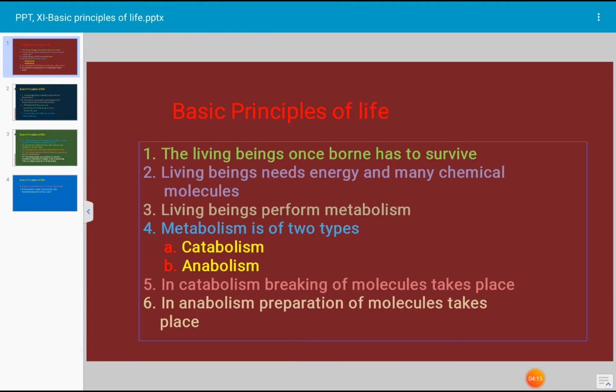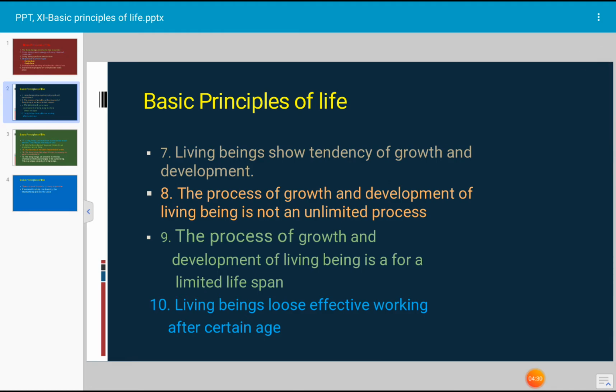And reproduction in living organisms occurs by two methods. That is asexual reproduction and sexual reproduction. Asexual reproduction is a process in which gametes are not produced, sex organs are not produced, but the reproduction takes place. When reproduction takes place in absence of gametes or sex organs, it is known as asexual reproduction. And sexual reproduction is the reproduction in which male and female gametes are involved.